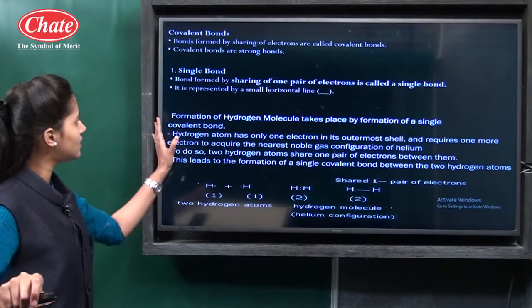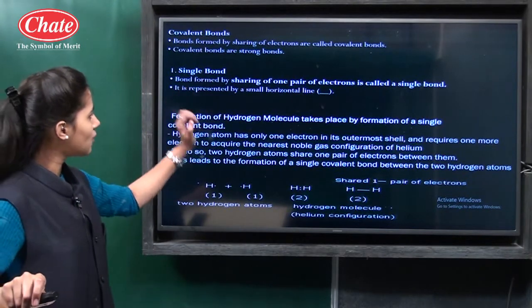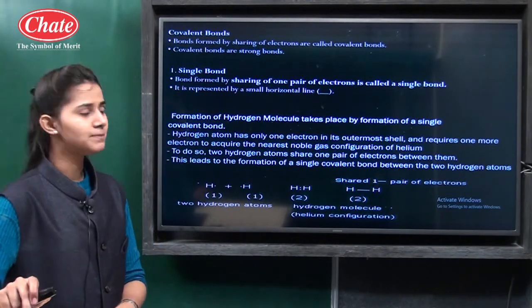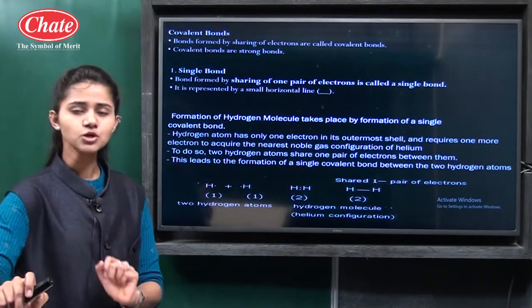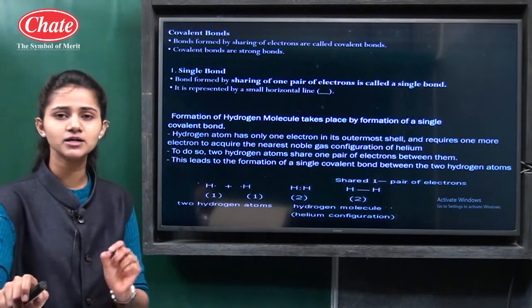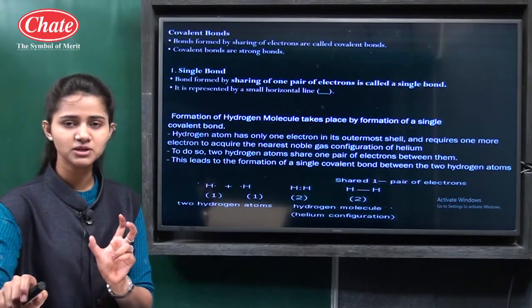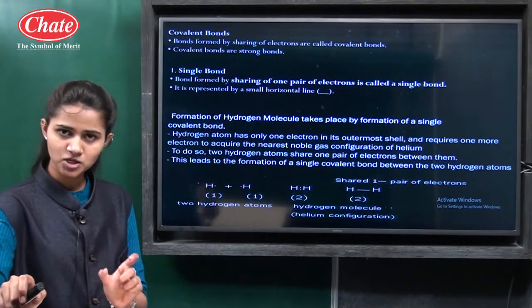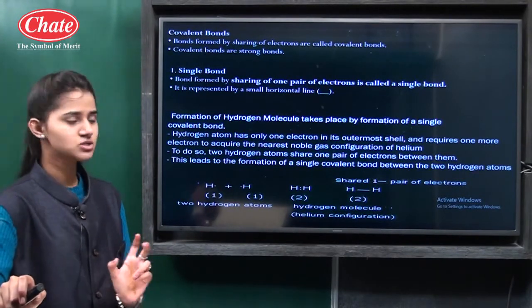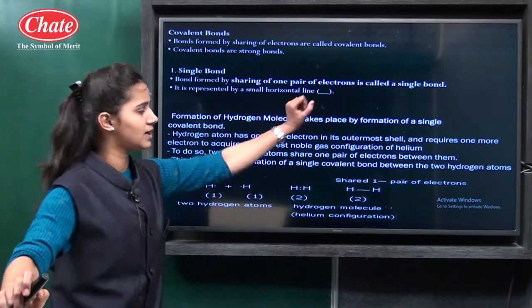So let's see the first covalent bond, that is the single bond. The bond which is formed by sharing of one pair of electrons is called a single bond. It means two atoms are involved, and one atom shares one electron and the other shares one. So if a pair of electrons is shared between two atoms, then one bond is formed, and that bond is called a single bond and is represented by a small horizontal line.